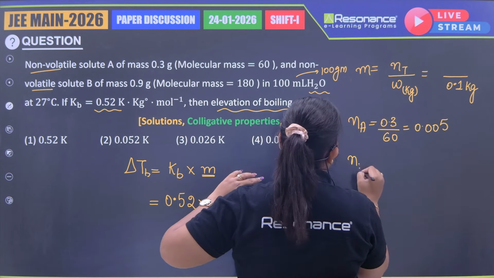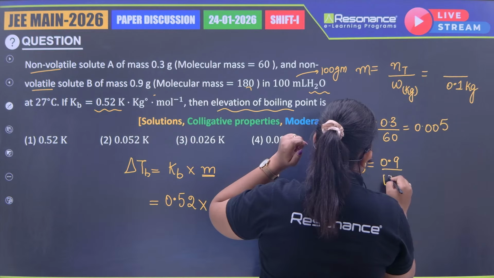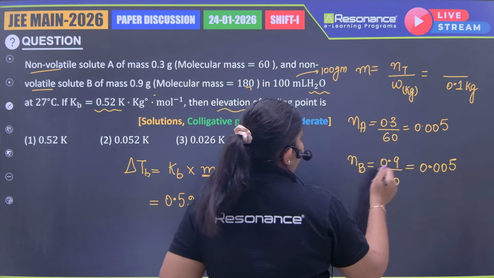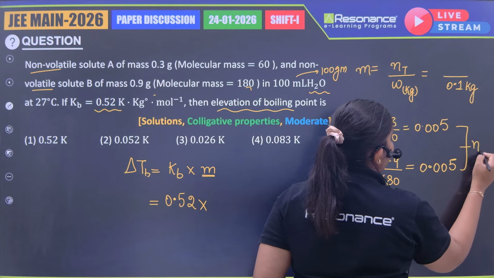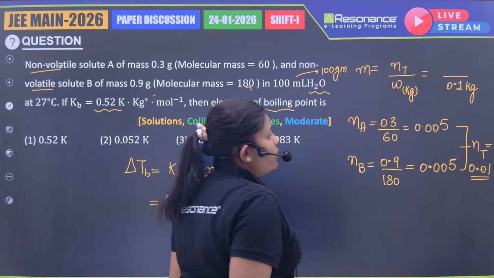Then moles of B is the given mass 0.9 divided by the molecular mass 180, and again we get 0.005. If I add both values, the total moles comes out to be 0.01.